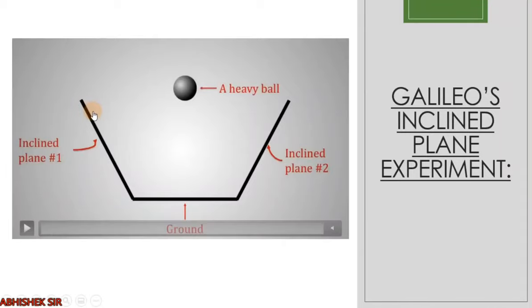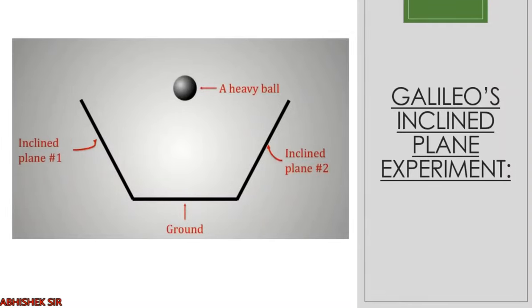Notice that if the ball is coming downwards, the velocity will increase, and if the ball is going upward, the velocity will slowly decrease. But in this whole experiment, you need to observe the height from which it is released and the height achieved in inclined plane 2. Now let us see this experiment of Galileo.